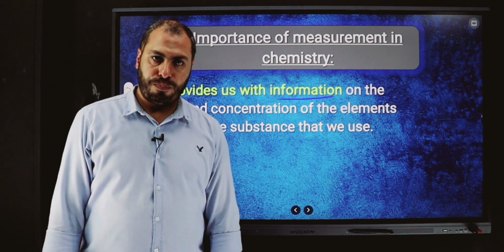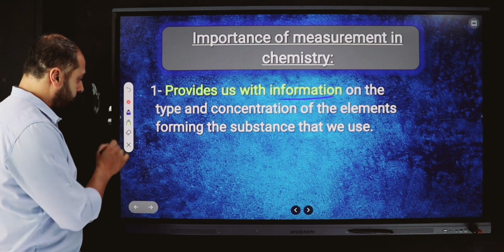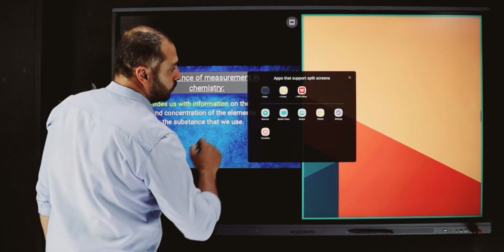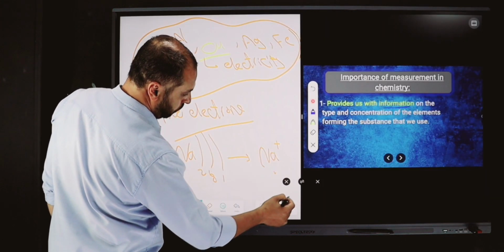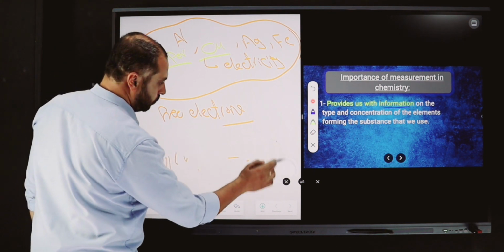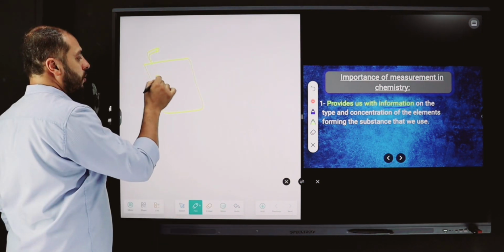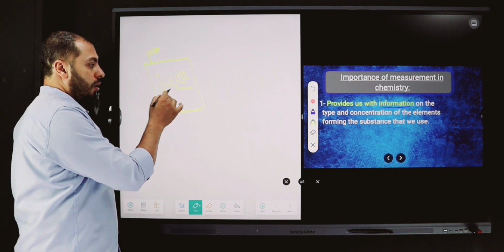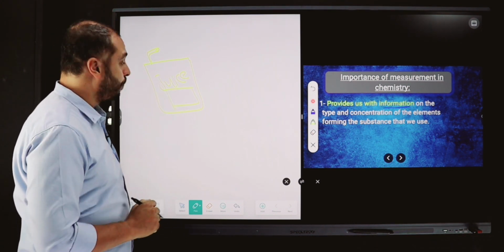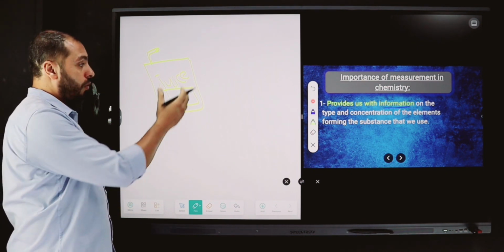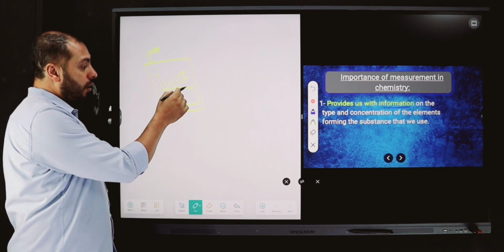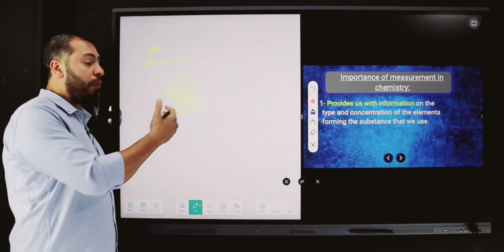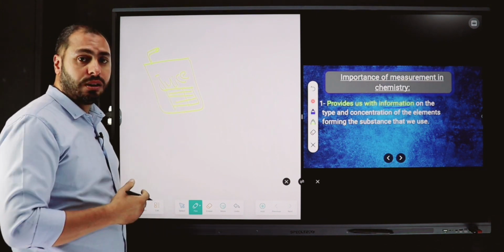What about this information? For example, if I have juice, if we take a look behind the juice container or the juice can, we find a table that contains ingredients or components or information about the substance inside this juice.